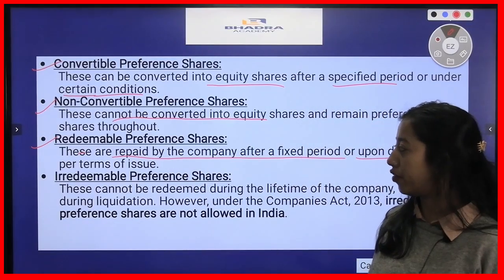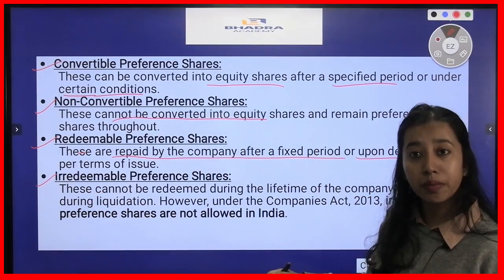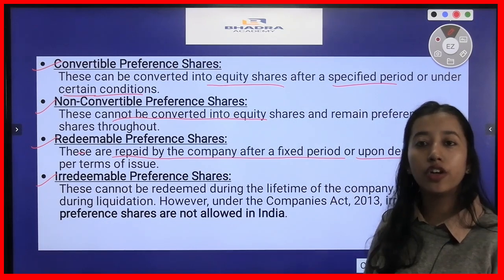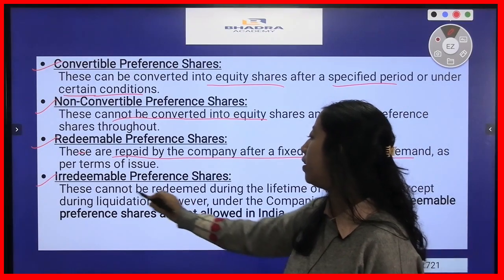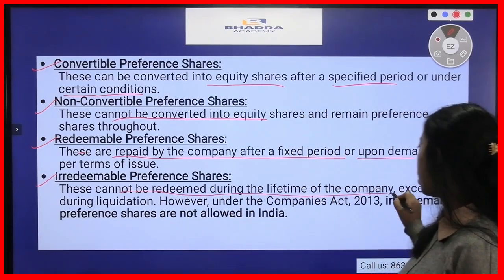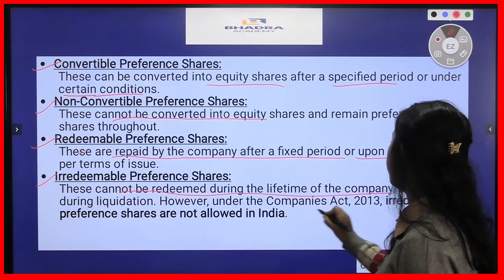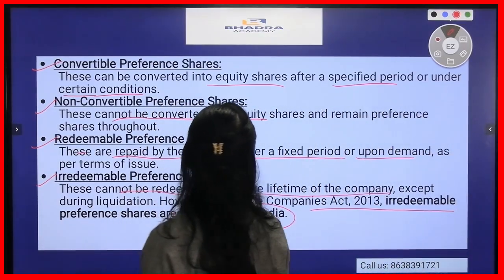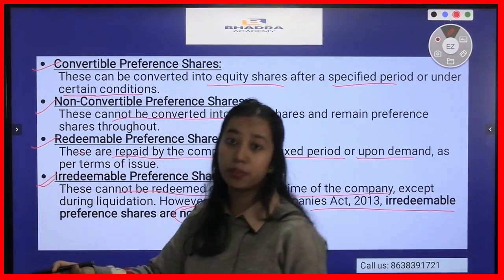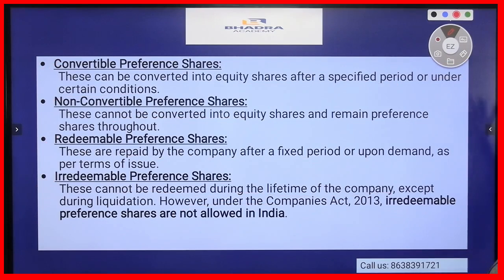The next type of preference share we have is irredeemable preference shares. Again, it is the opposite of redeemable preference share. In this case, the shareholder will not get the capital invested by him in return by the company. So these cannot be redeemed during the lifetime of the company except during liquidation. But again, you see, under the Companies Act of 2013, irredeemable preference shares are not allowed in India. This is a type of preference share that exists, but that is not allowed in India under the Companies Act of 2013.